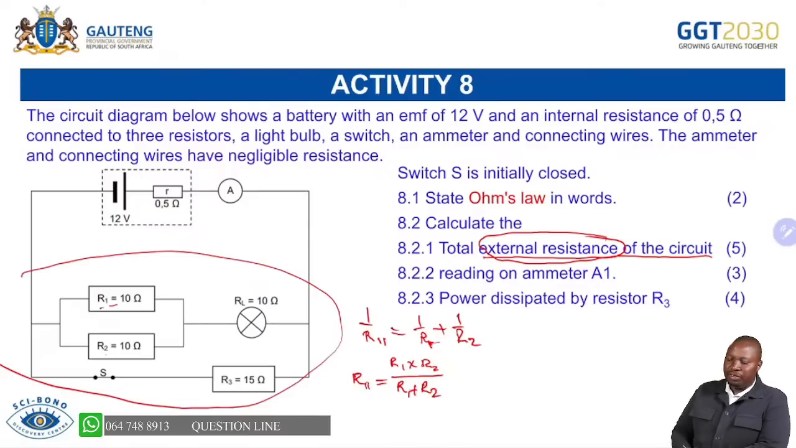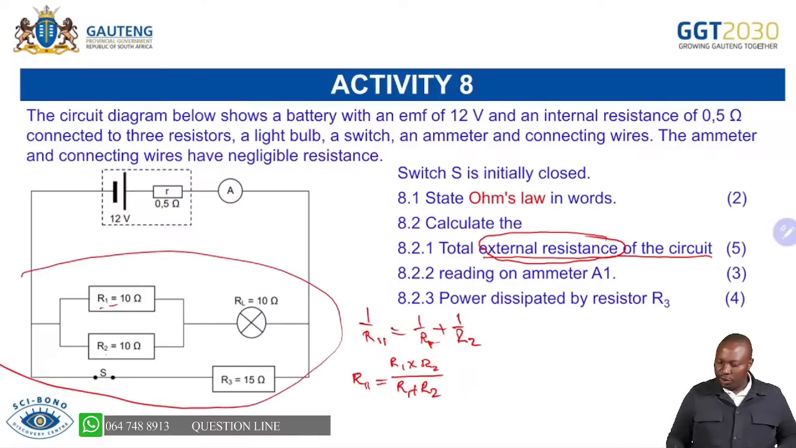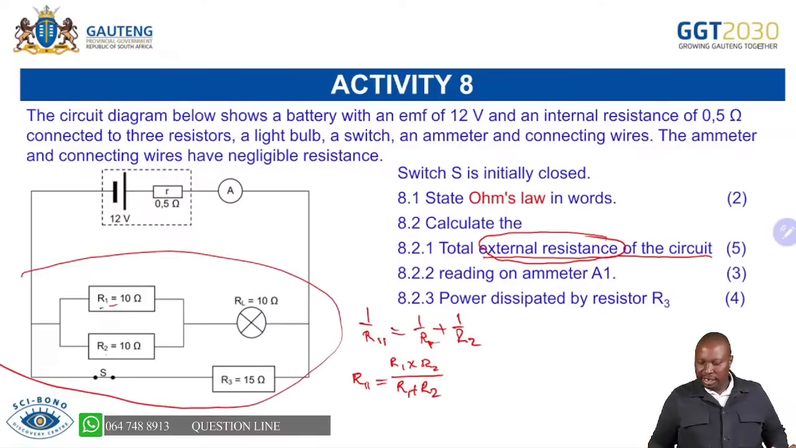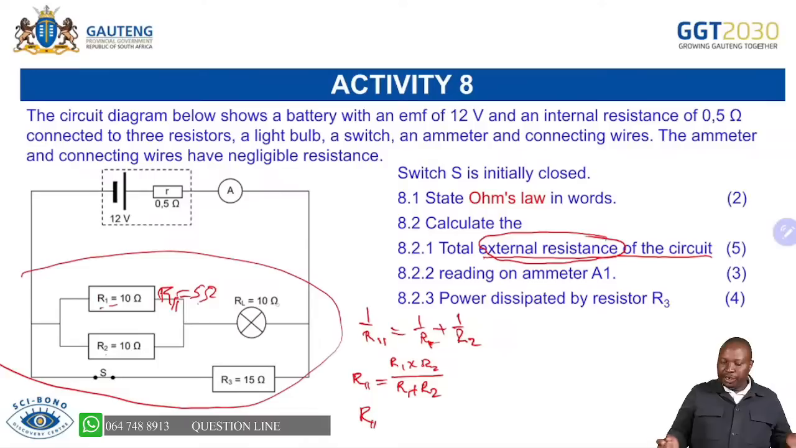Then you do the sum of the two, which is 10 times 10. And I think if my math is doing well, 10 times 10 is 100. Then you divide by 10 plus 10, that gives you 20. So 100 divided by 20 gives R parallel of 5 ohms. So you can see that we're having 5 ohms plus 10 ohm, which is 15 ohm, because they are in series. When they are in series, you add them.